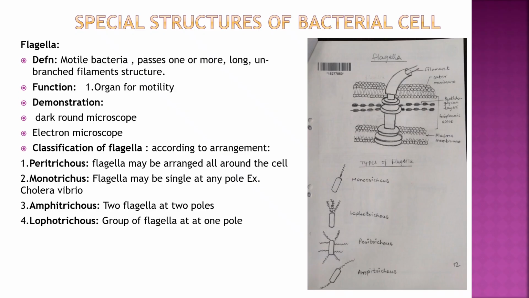Demonstration: it can be demonstrated by dark ground microscope or electron microscope, or by motility testing, that is hanging drop preparation. Classification of flagella according to the arrangement: peritrichous flagella are all around the cell, monotrichous is a single flagellum at one pole, amphitrichous is a single flagellum at two poles, lophotrichous is a group of flagella at one pole. And here in this diagram you can see the flagella arrangement.